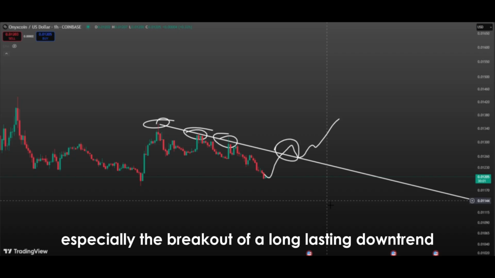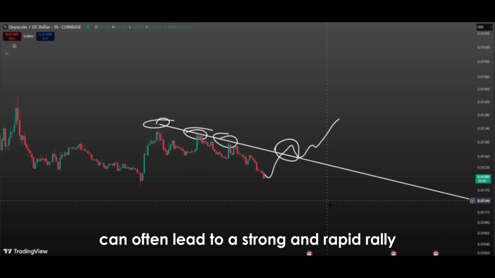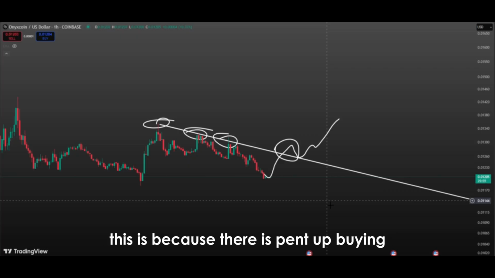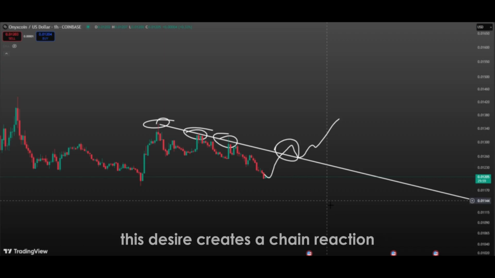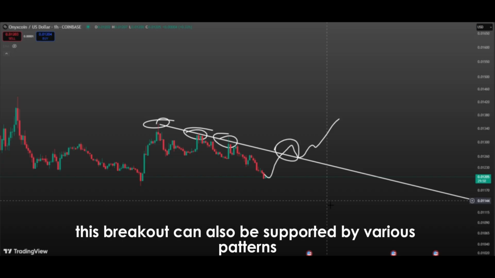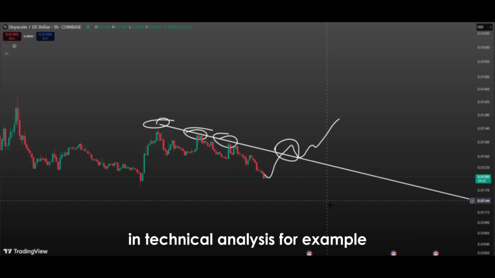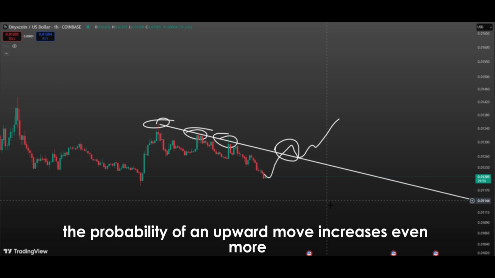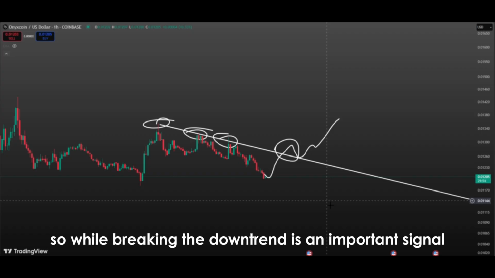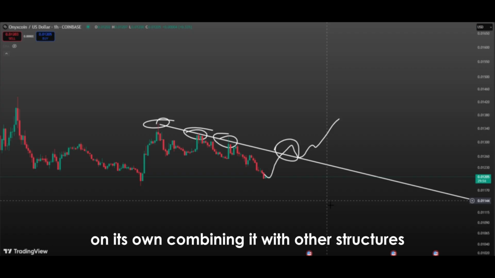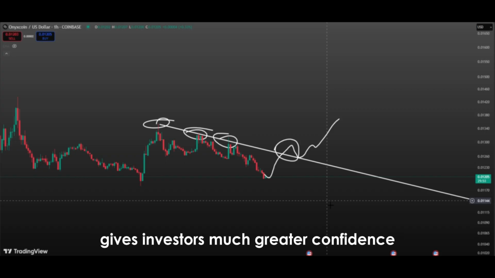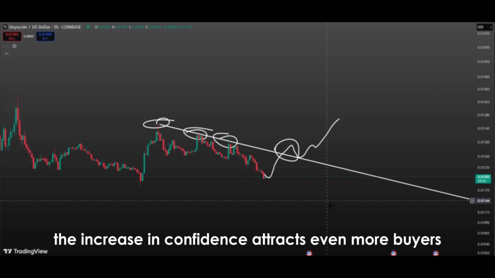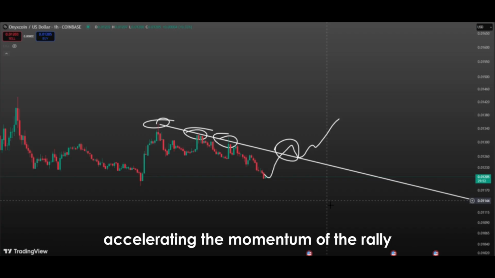Especially the breakout of a long-lasting downtrend can often lead to a strong and rapid rally. This is because there is pent-up buying interest in the market, and once the breakout occurs, this desire creates a chain reaction that pushes the price upward. This breakout can also be supported by various patterns in technical analysis. For example, if the price breaks the downtrend while also forming an inverse head and shoulders pattern or a double bottom pattern, the probability of an upward move increases even more. So while breaking the downtrend is an important signal on its own, combining it with other structures gives investors much greater confidence. The increase in confidence attracts even more buyers, accelerating the momentum of the rally.